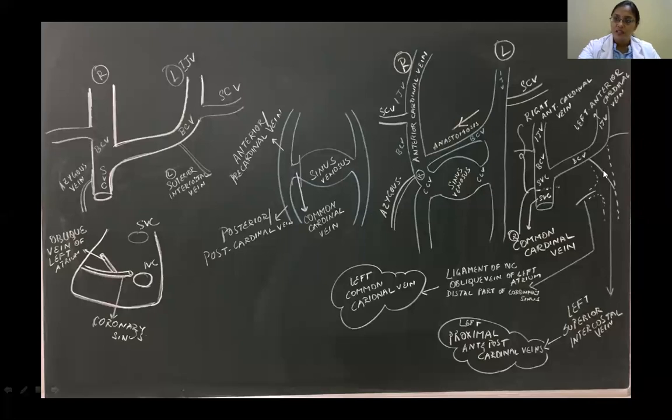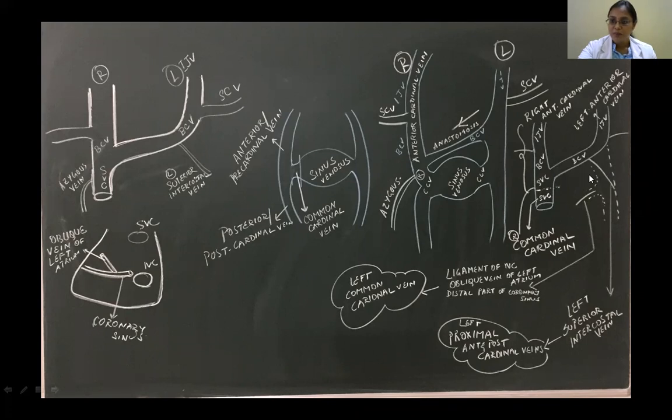And then what happened here? The common cardinal vein, this is of no use. And this part here is of no use. So these are all lost, but they give some remnants. This common cardinal vein gives a small vessel, and that will be your future ligament of inferior vena cava, the oblique vein of the left atrium, and a part of the dorsal coronary sinus. And you can see another line I've drawn here, joining it.